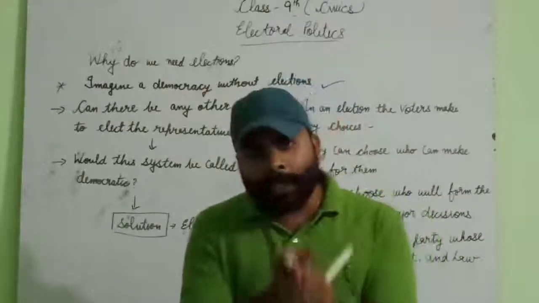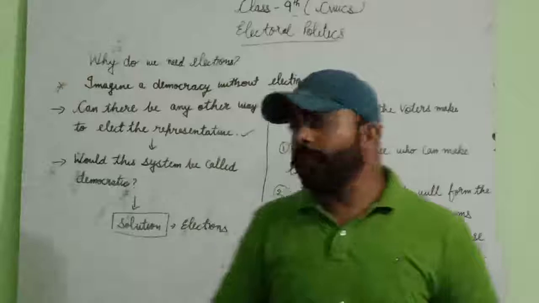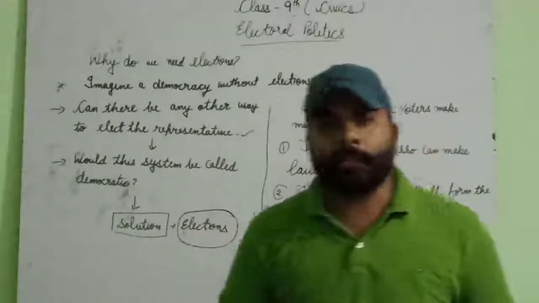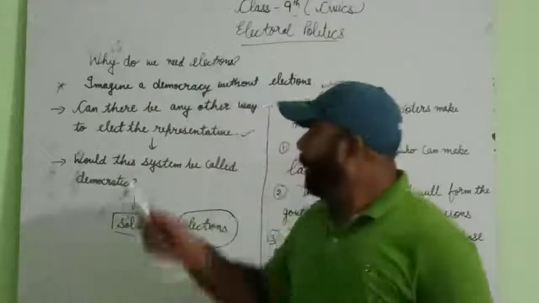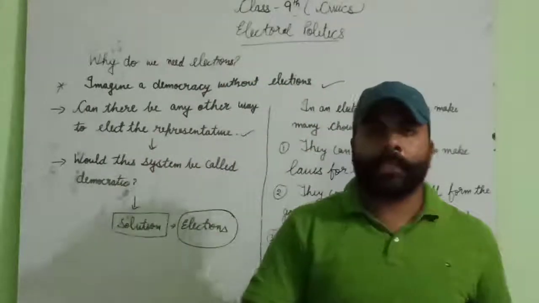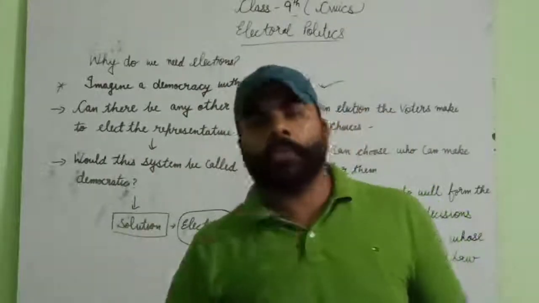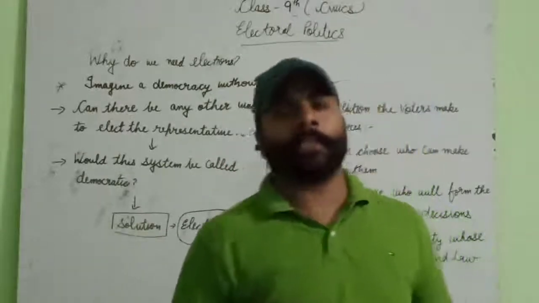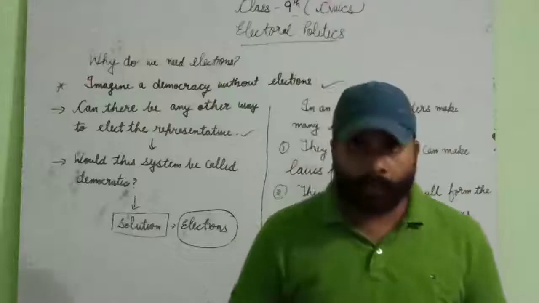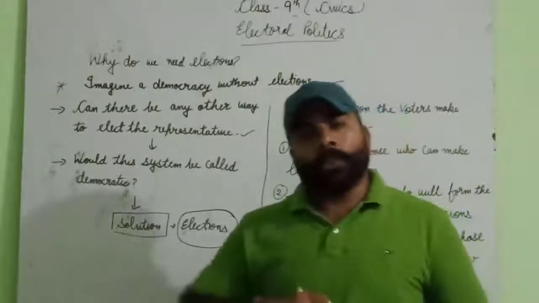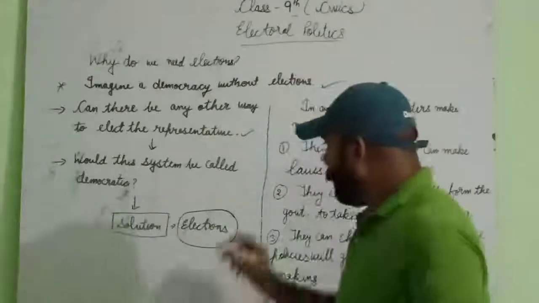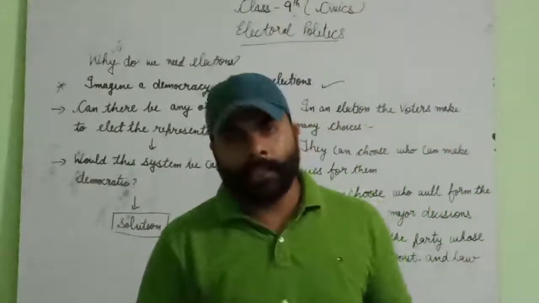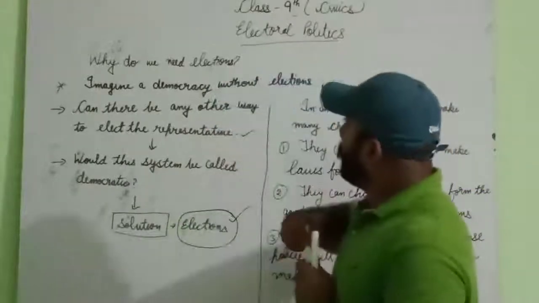So there are many ways, but the best way is election. We cannot say that electing a representative on the basis of age or wealth or property is democratic. So what is the democratic way? The democratic way is election. Why do we need election?